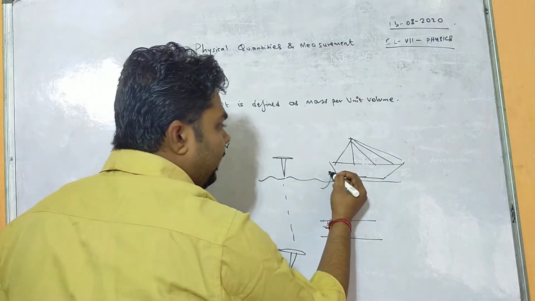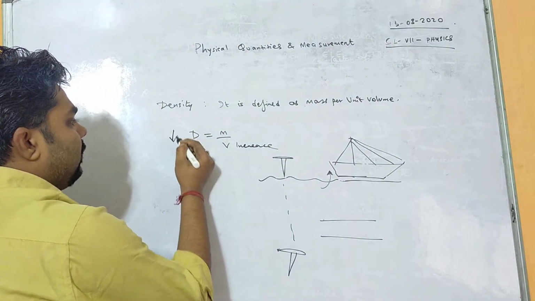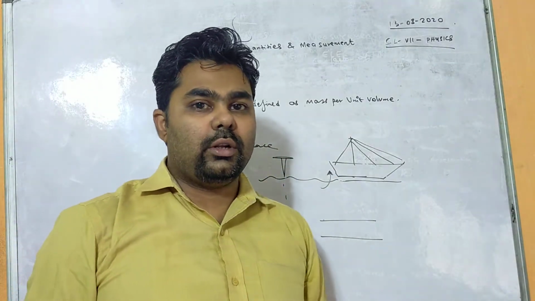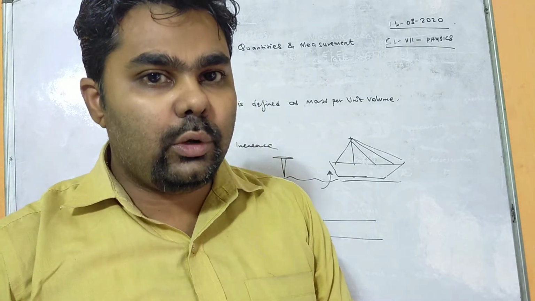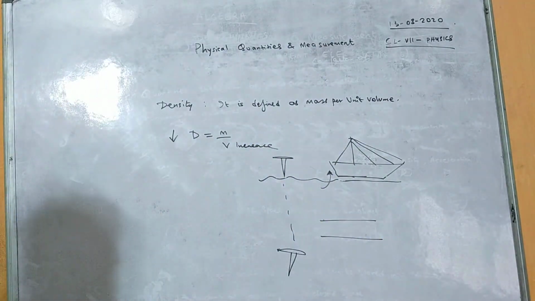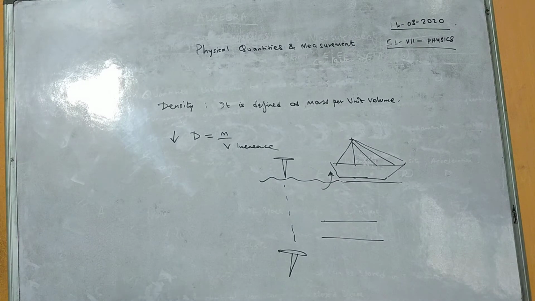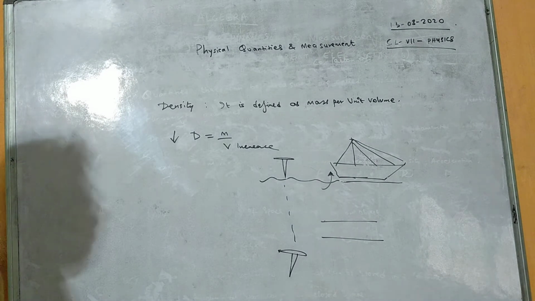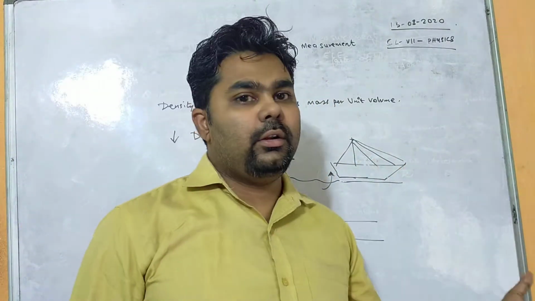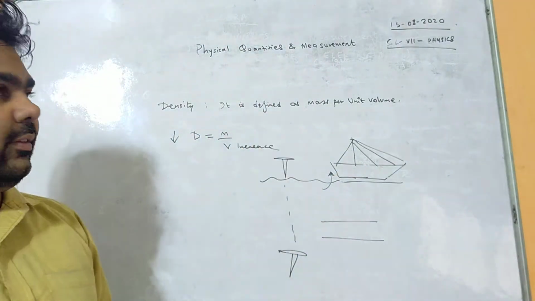So water will go inside and the volume will increase. When the volume increases, the density will decrease. Now we know when the density is less than the density of water, the object floats. So the average volume increases. An increase in average volume decreases the average density, so it floats on the top of the water. So a ship made up of iron floats on the top of the water, whereas a nail made up of iron sinks inside.